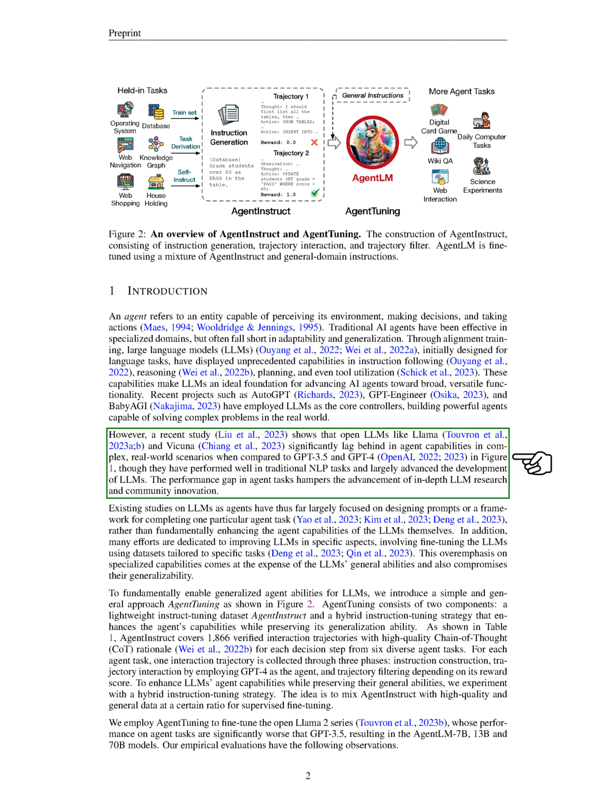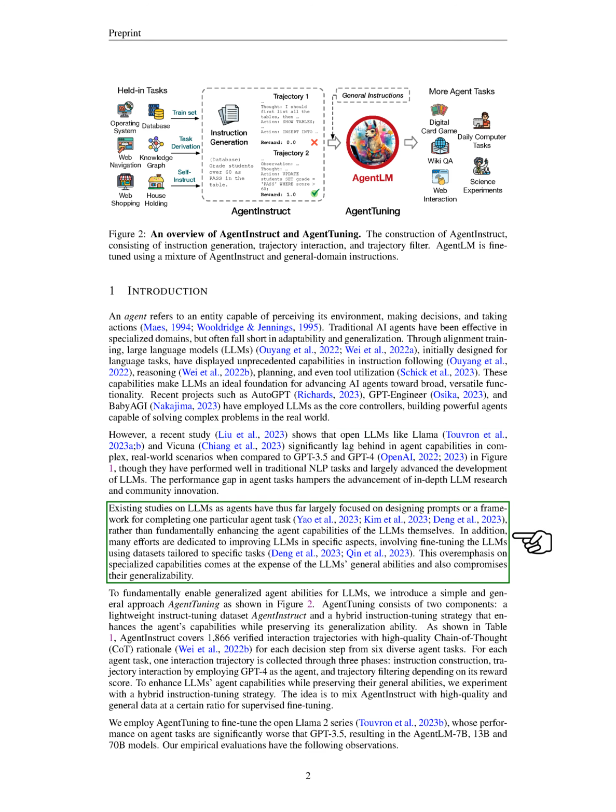But a recent study found that open LLMs like Llama and Vicuna are not as capable as GPT-3.5 and GPT-4 in complex, real-world scenarios, even though they have performed well in traditional language tasks. The gap in performance is slowing down the progress of LLM research and innovation.